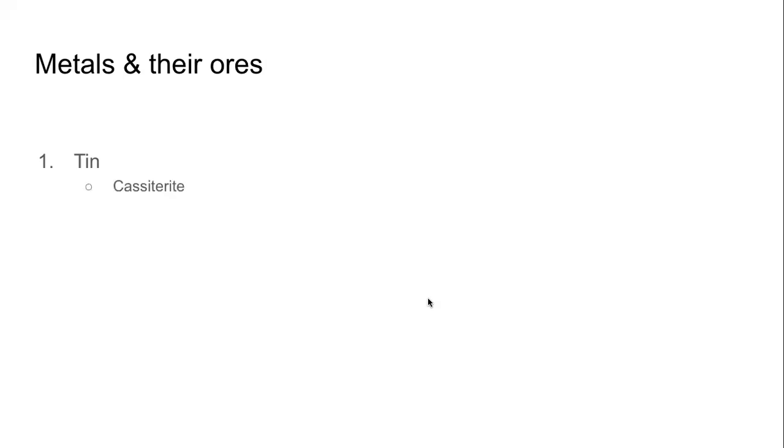Cassiterite. One of the next things that we come across was an ore of zinc. What's the name of this ore of zinc that we came across while we were studying concentration of ores?